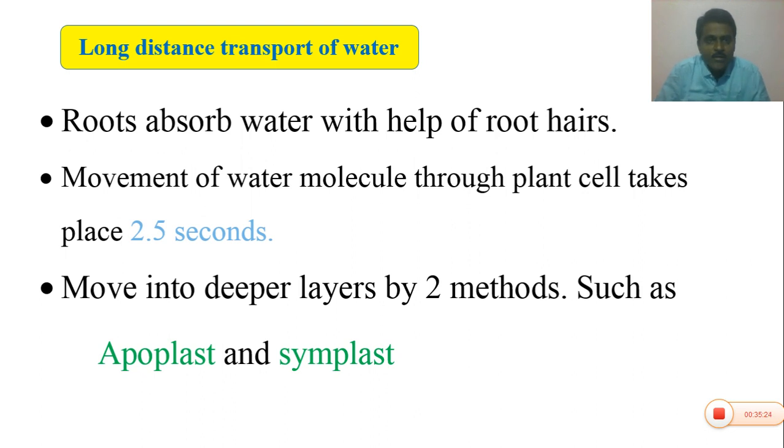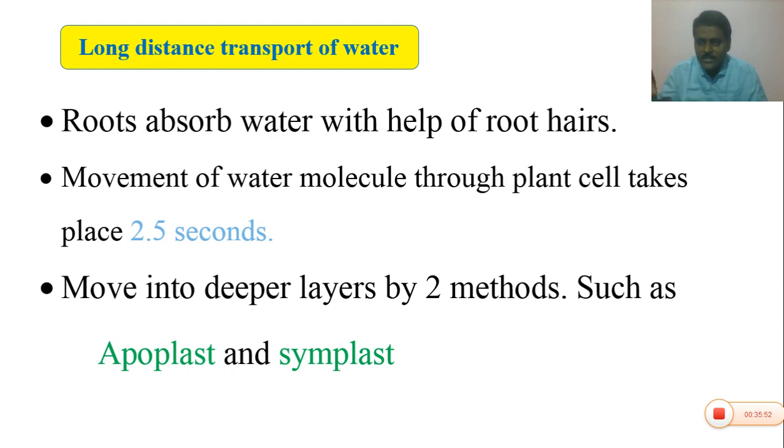Next topic, long distance transport of water. You know that plants absorb water from the soil with the help of the root system. So the root absorbs water. The water enters the roots through the cell wall. After that it passes through several cells and finally reaches the root xylem.